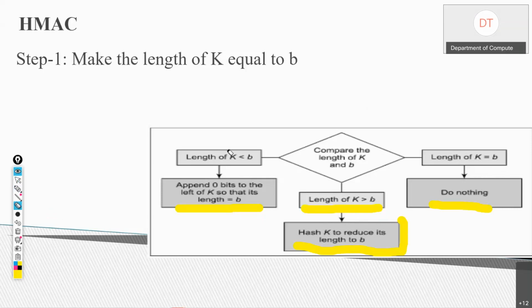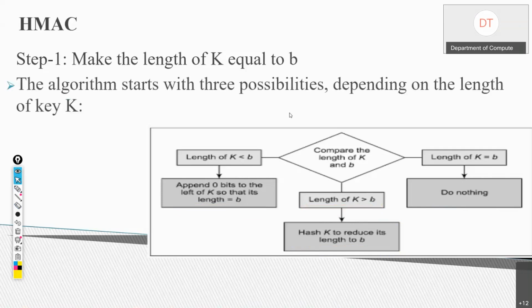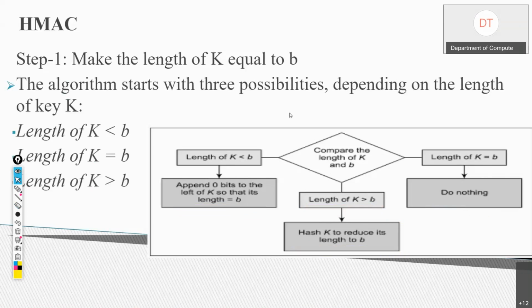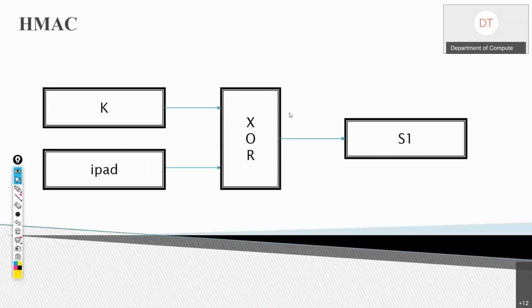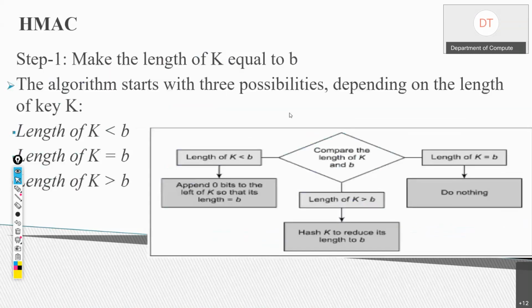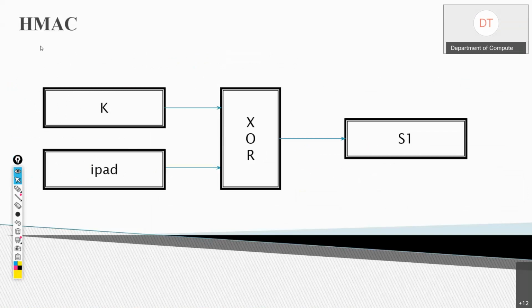Okay, so this is the first step. I have told you the three possibilities: length of K less than B, length of K equal to B, and length of K greater than B. We have checked what to do in each of these cases. Now this is the process.